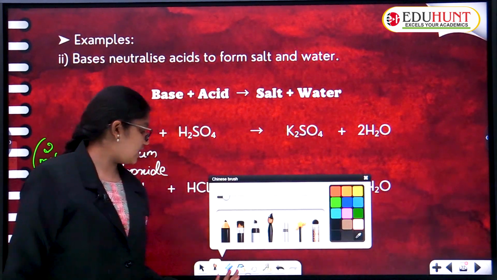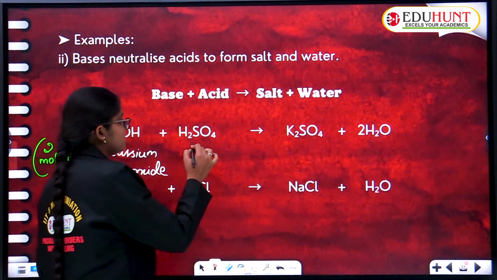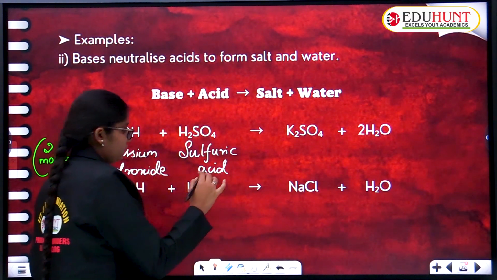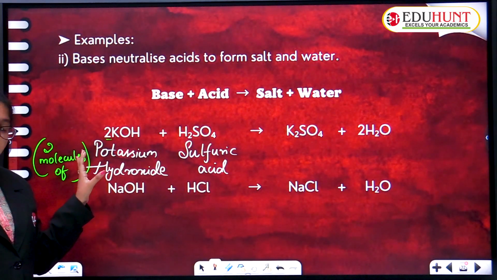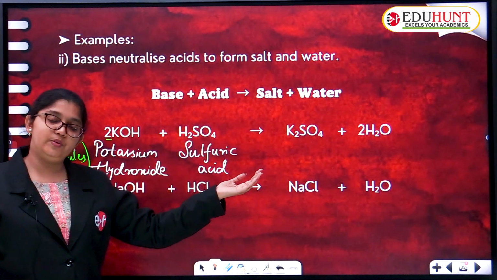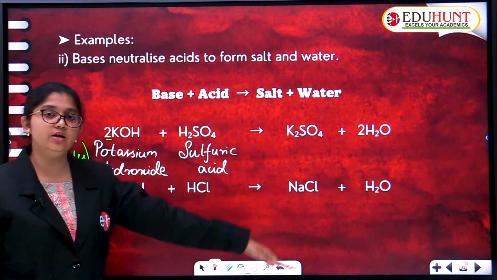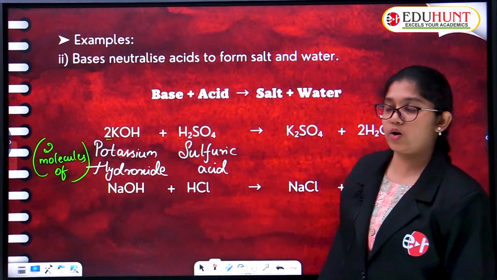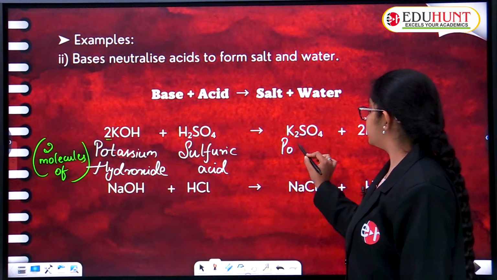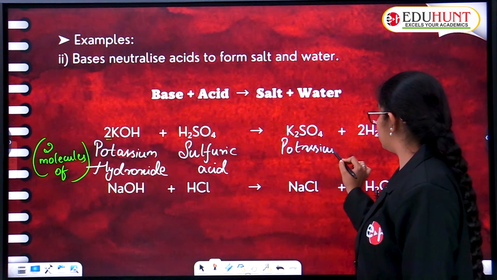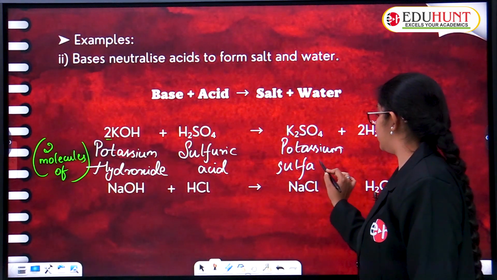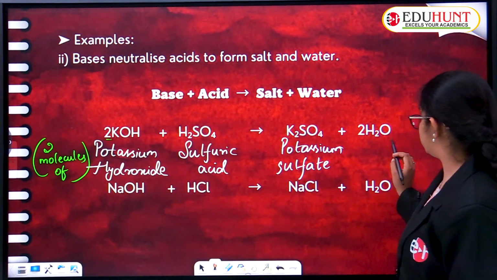We are adding sulfuric acid. Which acid is this? Sulfuric acid. For these 2 molecules of potassium hydroxide, if we add sulfuric acid, what happens? The respective salt and water are formed. What is the salt formed here? K2SO4. K2SO4 is named potassium sulfate. Potassium sulfate, and 2 molecules of water also.